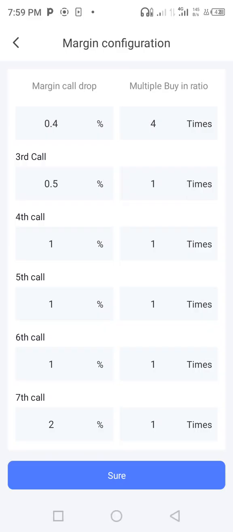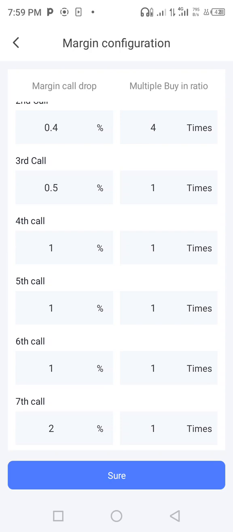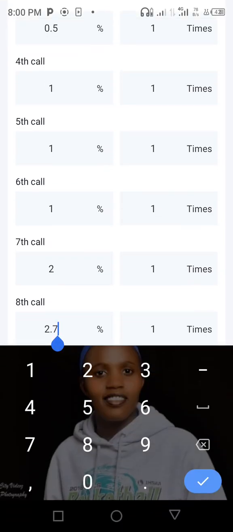So let's see if you add up. This is 0.6 plus 0.5, 1.1, then plus 1, 2.1, 3.1, 4.1, 6.1. So if it's 6.1, then we are remaining with 4 to go.